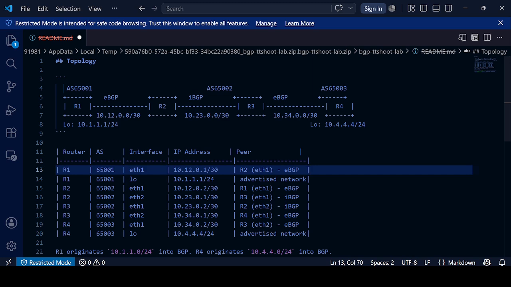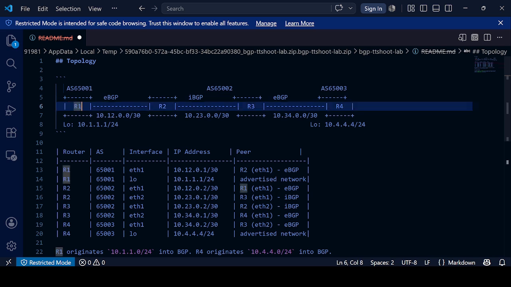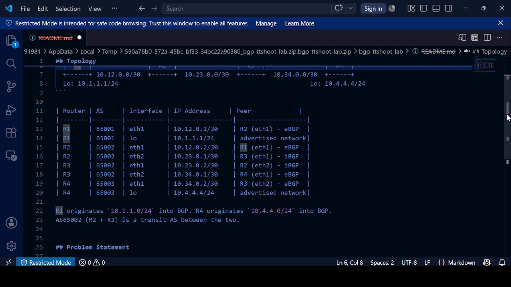A troubleshooting lab. So here is our topology. We have R1, R2, R3, and R4. R1 and R2 are connected with eBGP. R3 and R4 are connected with eBGP, but R2 and R3 have an iBGP session between them. R1 is in AS 65001, R4 is in AS 65003, and R2 and R3 are in AS 65002.